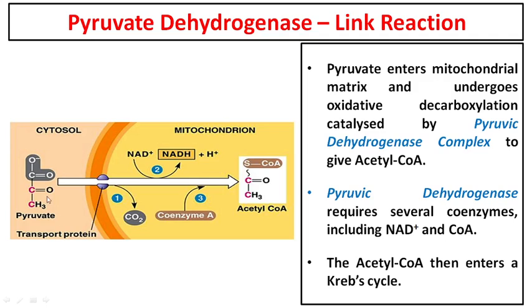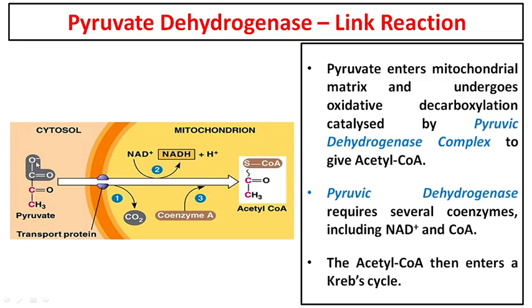Now the remaining part of the pyruvate, these 2 carbons, are oxidized. From there the hydrogen is removed. Can you see NAD plus getting converted into NADH, which means electrons and hydrogens were removed from the pyruvate. Clear? So there is oxidation of pyruvate.